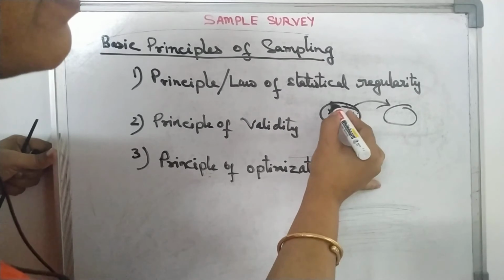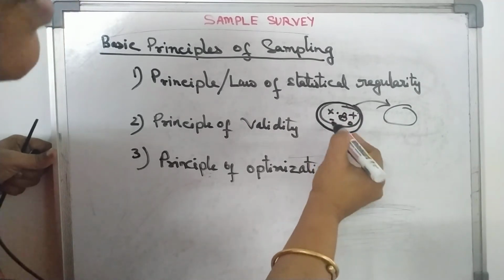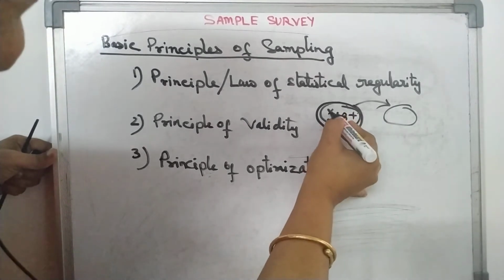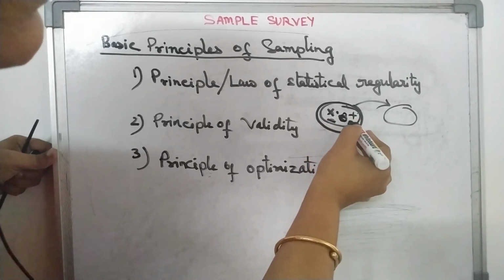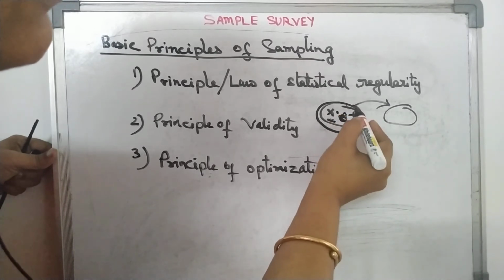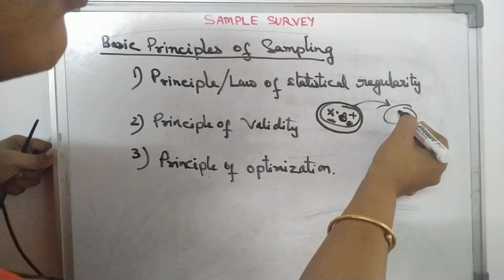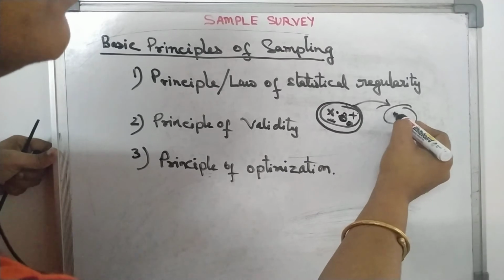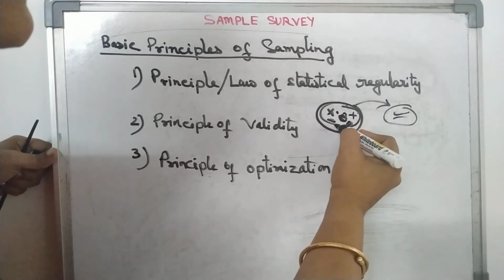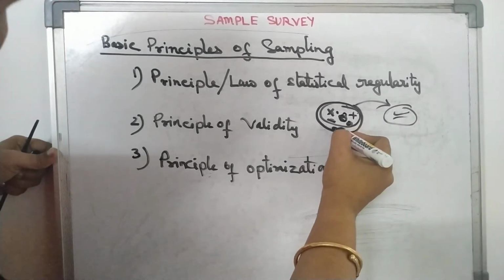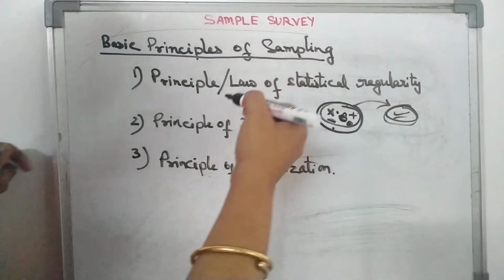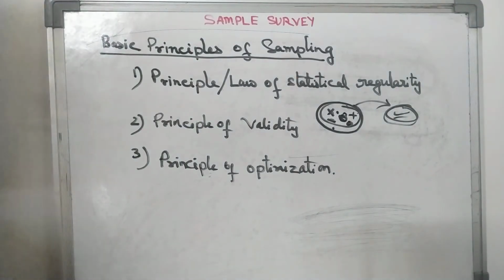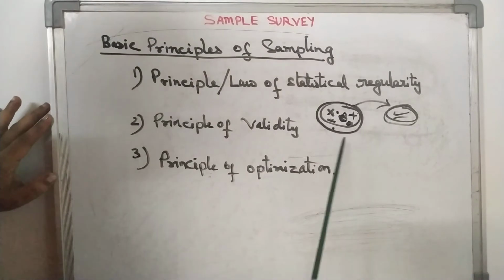Different elements are there, this means heterogeneous populations, plus, dot, flower, like this, so all should be here also. So this should possess all the characteristics of this large group, that is the population. This small group should possess the characteristics of the large group. So the principle of statistical regularity will be maintained.